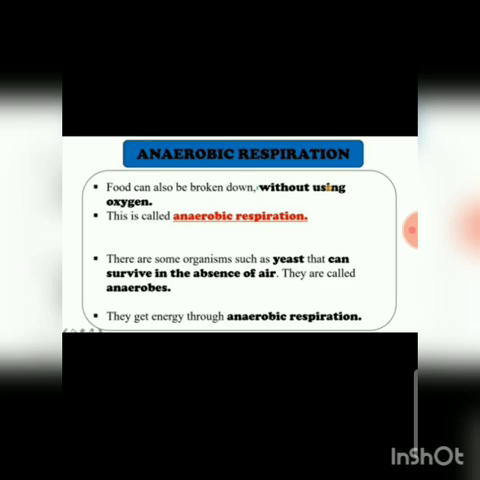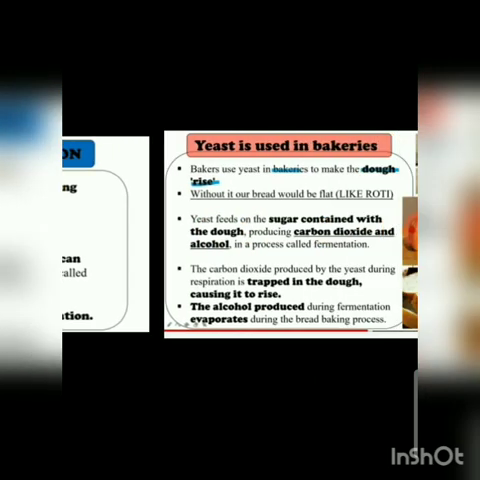oxygen. There are some organisms such as yeast that can survive in the absence of air, and they are called anaerobes. They get energy through anaerobic respiration. So this yeast can survive without oxygen, and that is why they are known as anaerobes.